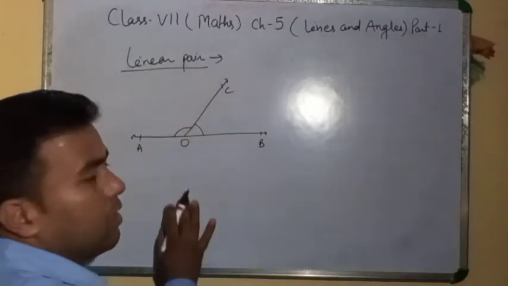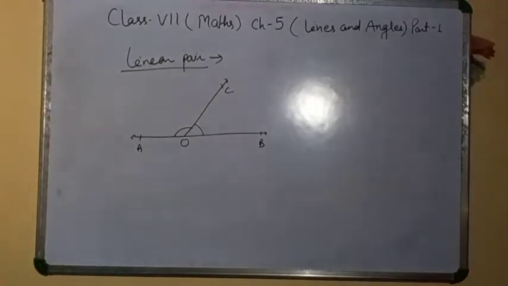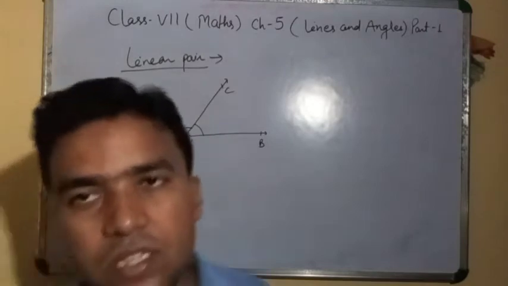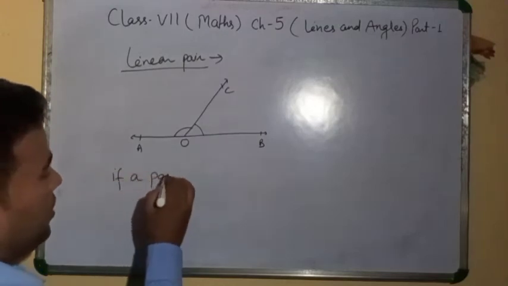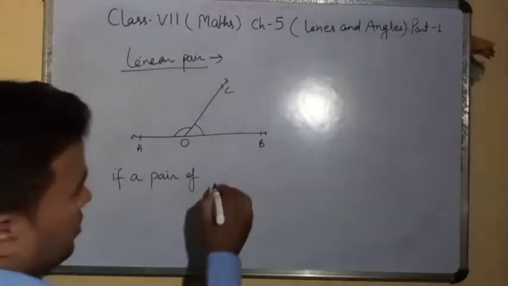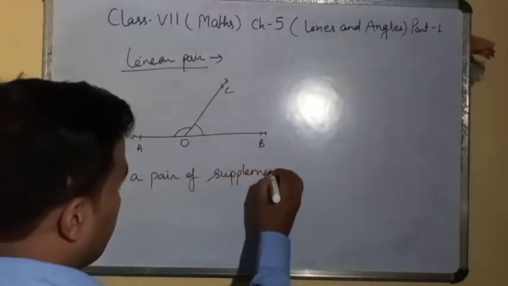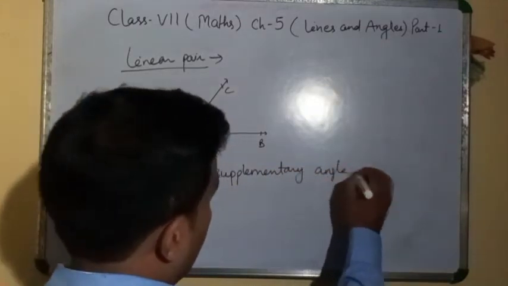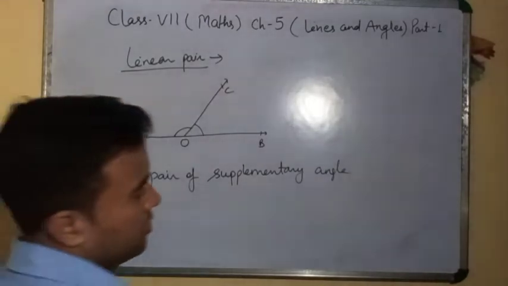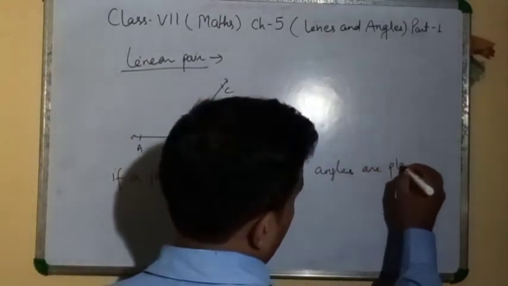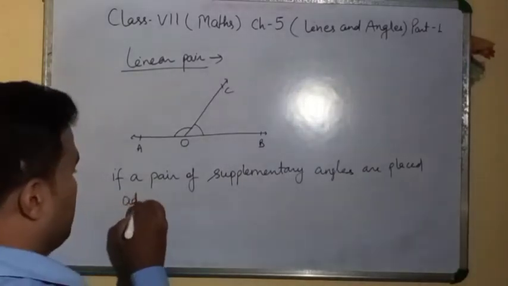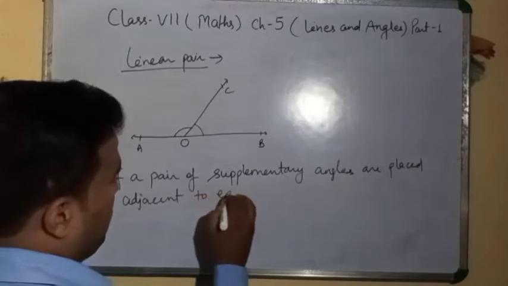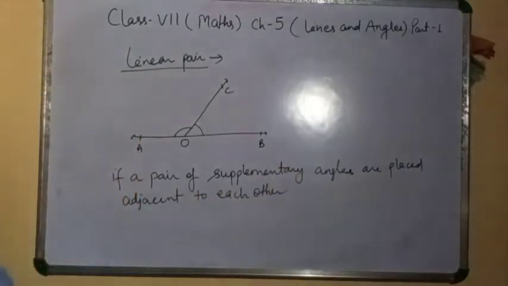Clear? So the linear pair definition we can write: if a pair of supplementary angles are placed adjacent to each other, then they form a linear pair.